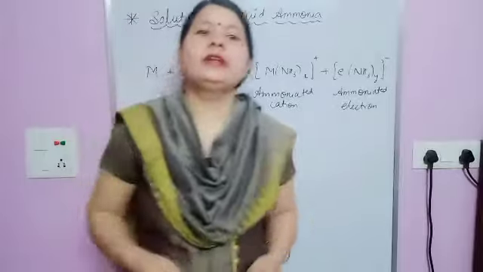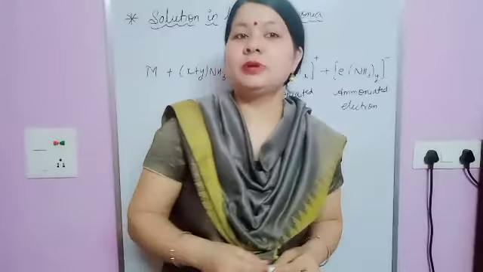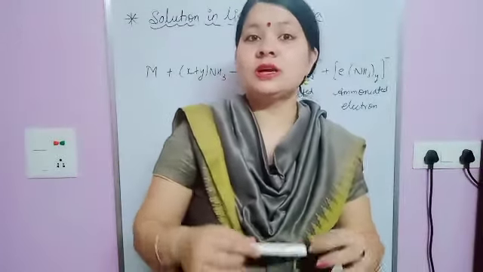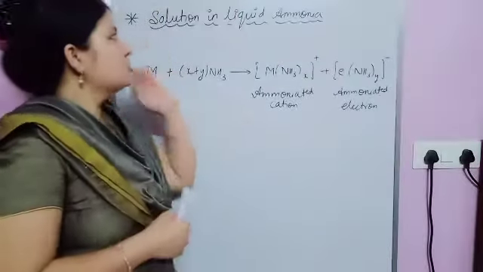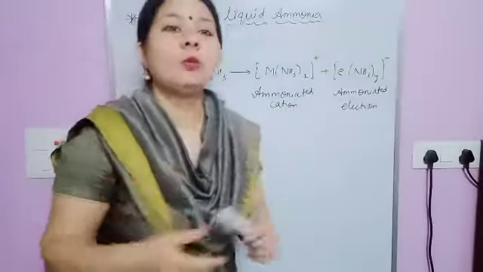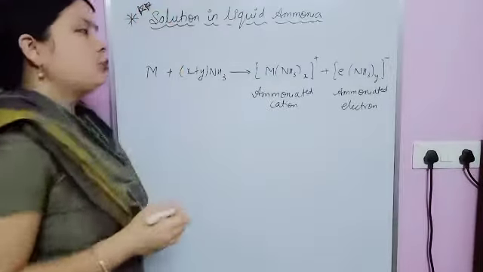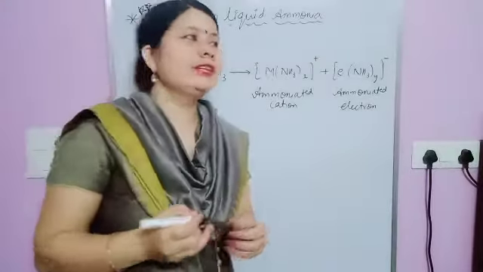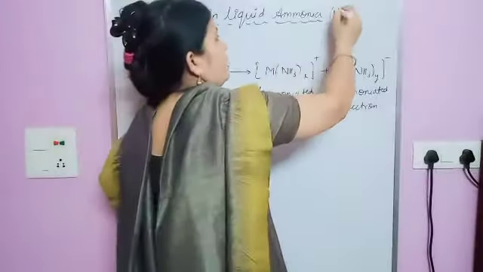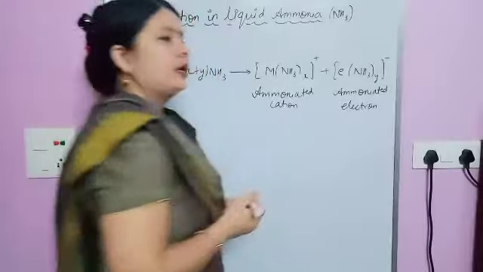Then today, in continuation with the chemical properties of alkali metals, now it's our fifth property, that one is solution in liquid ammonia. Okay, this one is very important. You know the formula of ammonia, this one is simple NH3, it's a liquid ammonia.